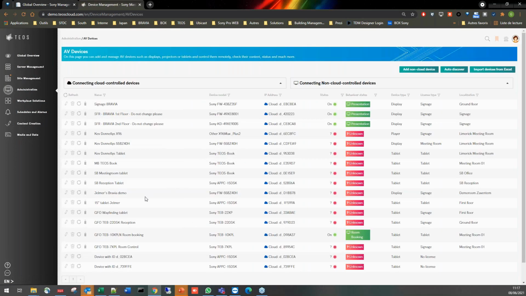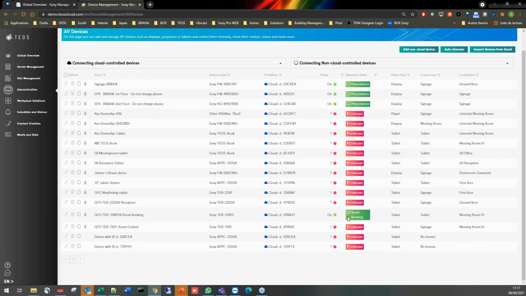Going now into the AV device section. On AV devices, we have, of course, added some improvements. One of them is the possibility to have more information about the status and a better behavior status management. So as you can see here, we have some devices connected, and on our devices, we can see in green if they are showing the right behavior and what is the behavior, including, for example, for room booking, the calendar that is used. So the administrator gets the best overview possible of the installation.